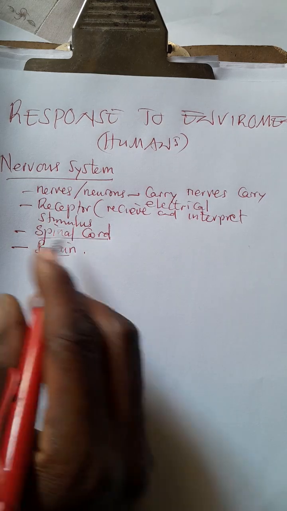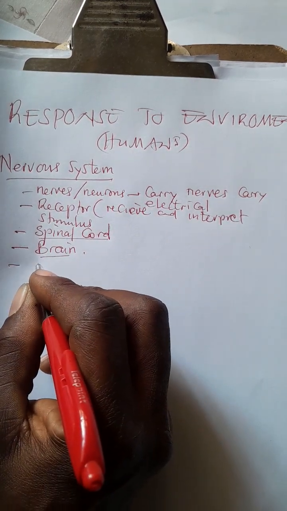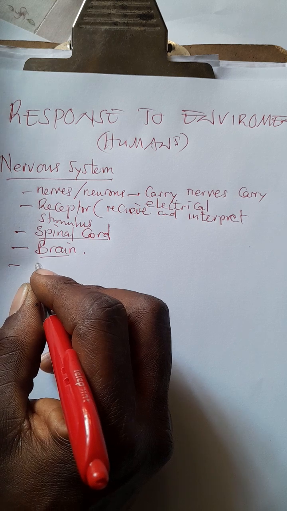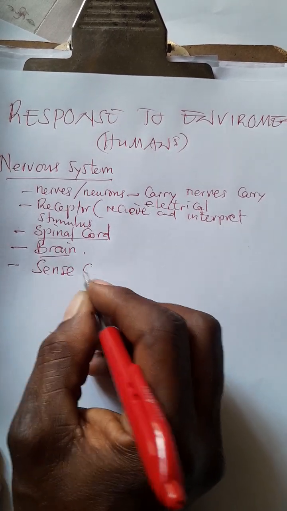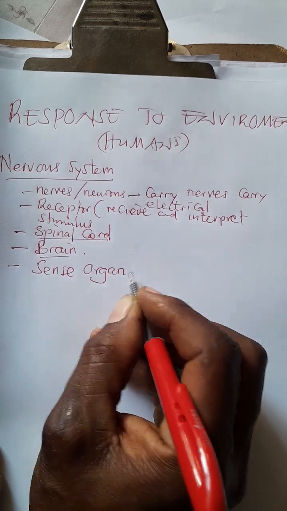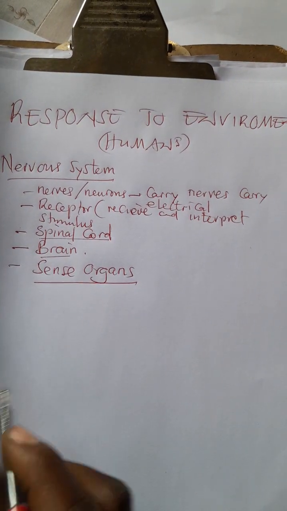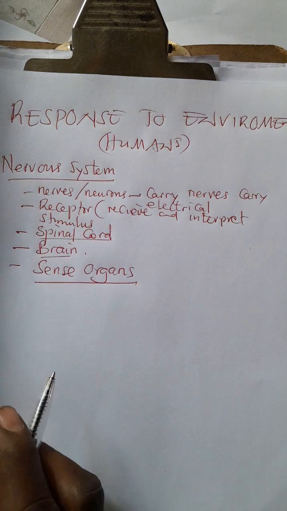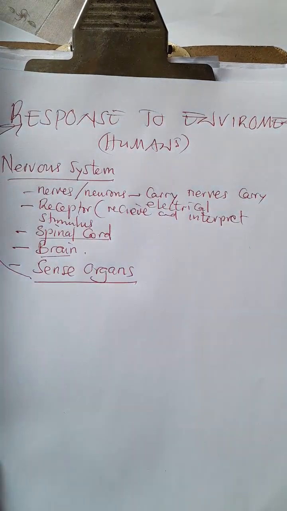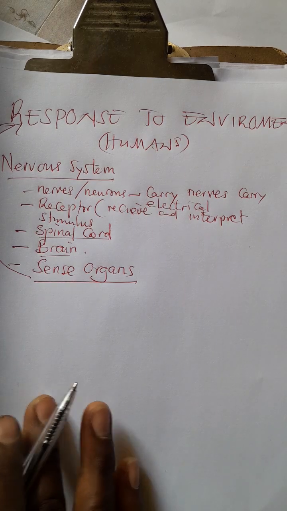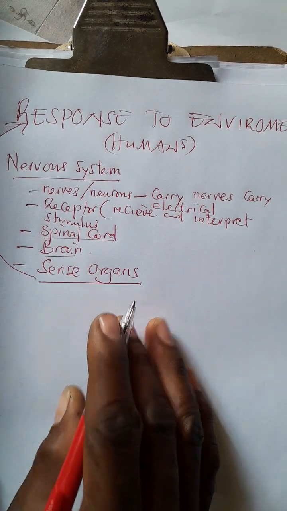Now look at this here. Part of the nervous system, we also have what we call the sense organs. These sense organs are very critical because they form part of the nervous system that helps us respond to the environment.